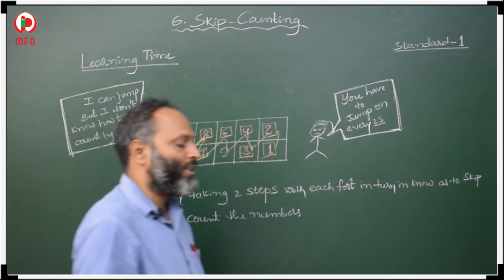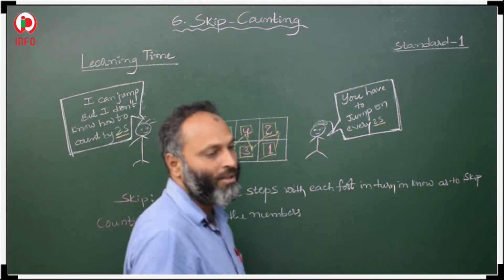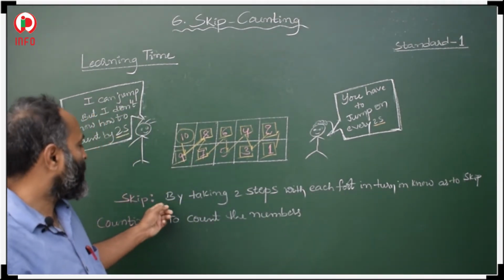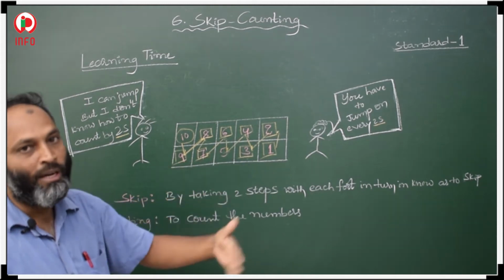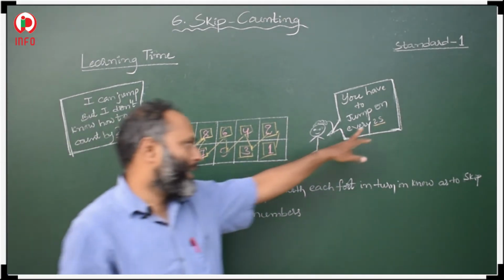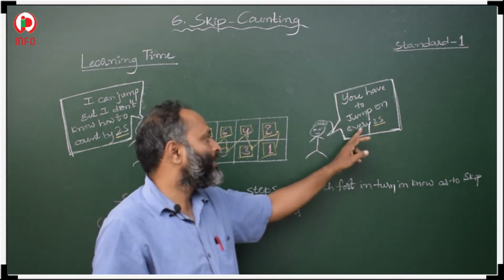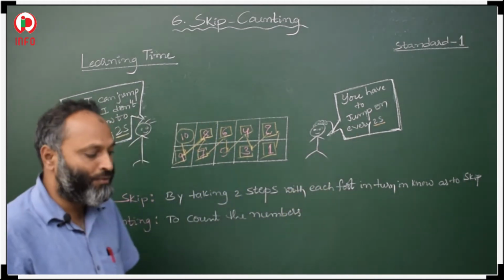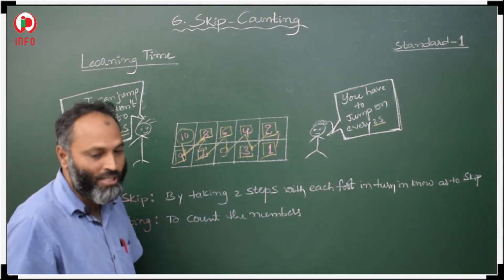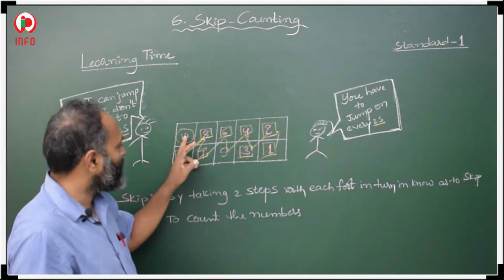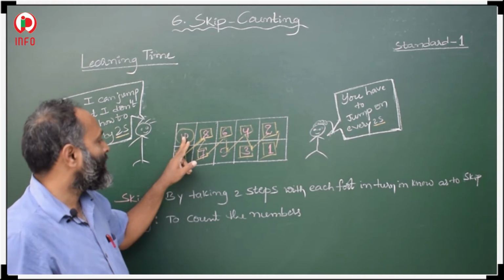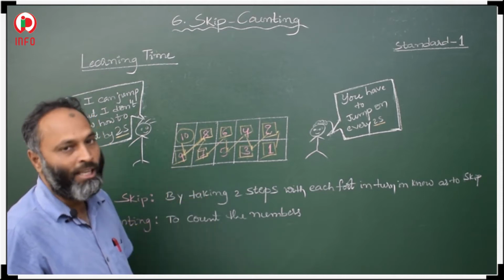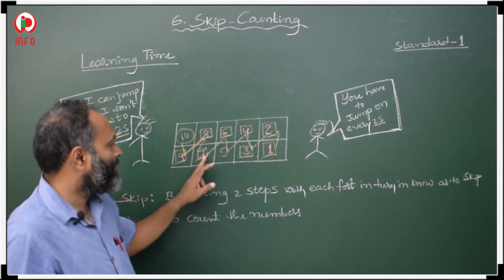Skipping means they have to count 2 steps: first one step, then another step. So skip means counting 2 steps, because it is every two. She is asking you to jump on every two, so he has to check which number he will be on. Suppose he is on 10, then he will count in order: 10 to 9 is one step, 9 to 8 is another step. He will be at 8. Then from 8, 8 to 7, 7 to 6.